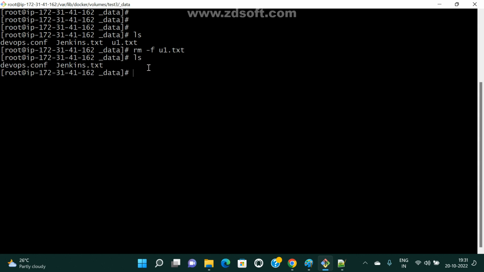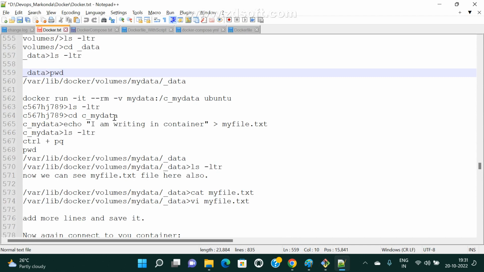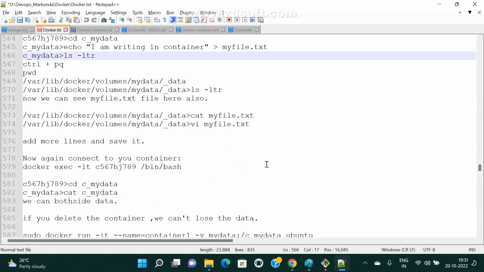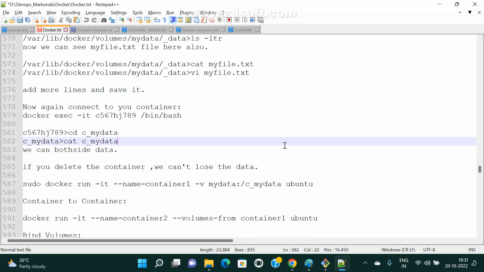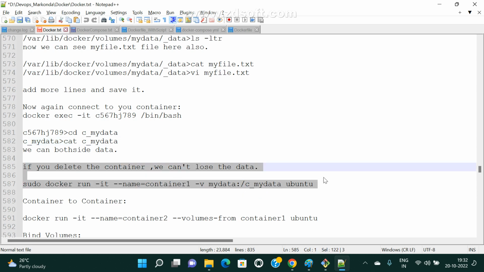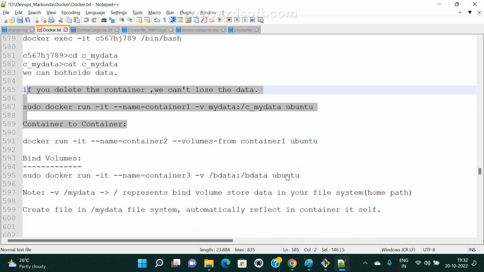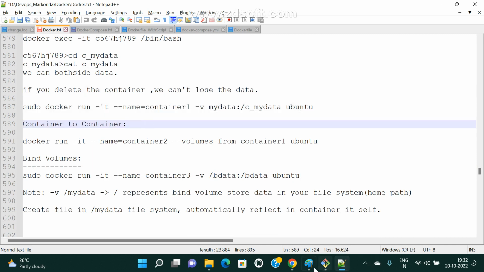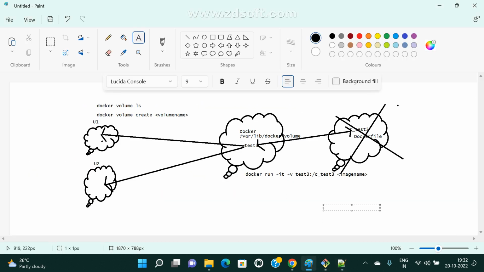Now let's move on to one more. Now if we come to here, these are the same only. Just try it, same thing. Already I explained, right? Now it is container to container. This is the second story. Now let me clear all these things.